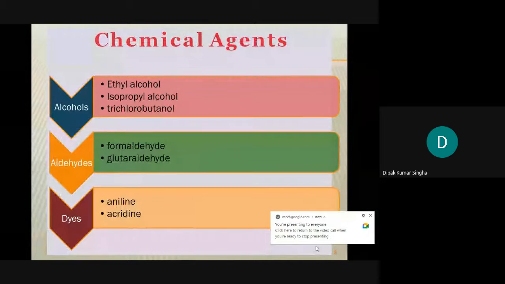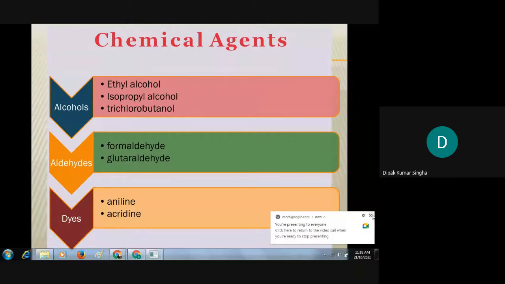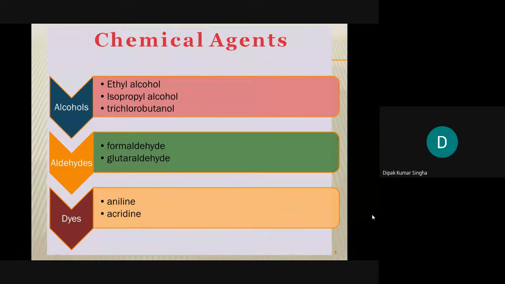Under the class of chemical agents, alcohol is the major one used for sterilization. As all of you know, ethyl alcohol, generally 70% and above, acts as a sterilizing agent. That is why before an injection, ethyl alcohol is used to clean the area. Ethyl alcohol at 70 to 95% acts as a sterilizing agent, and the minimum concentration is 70%.